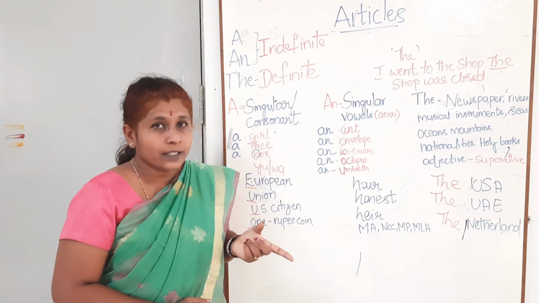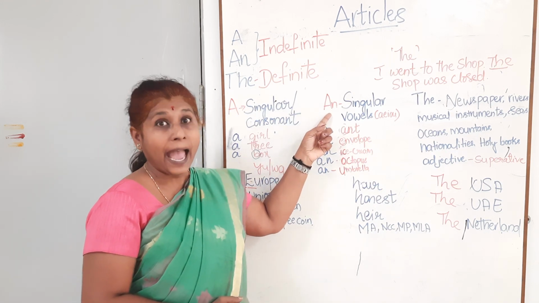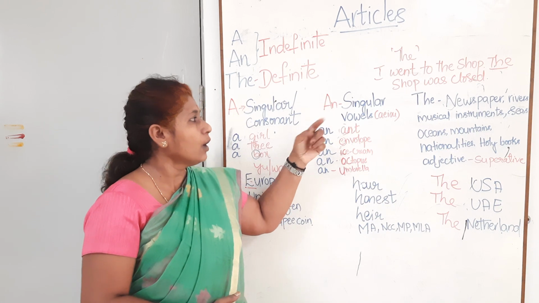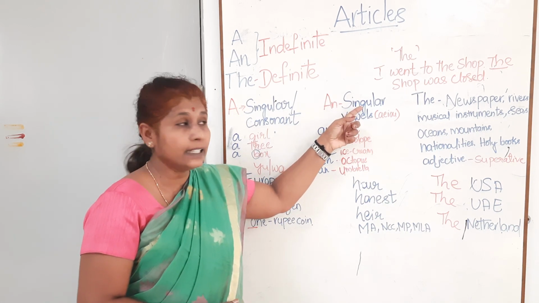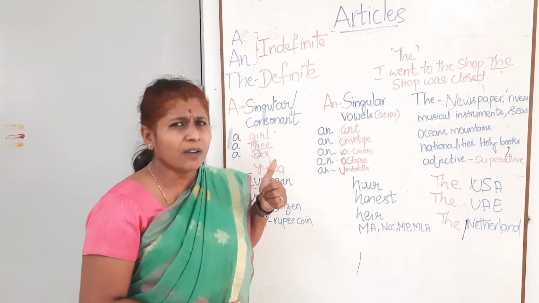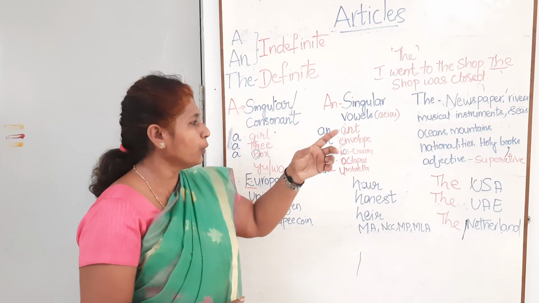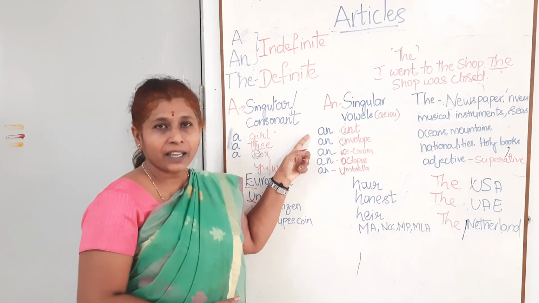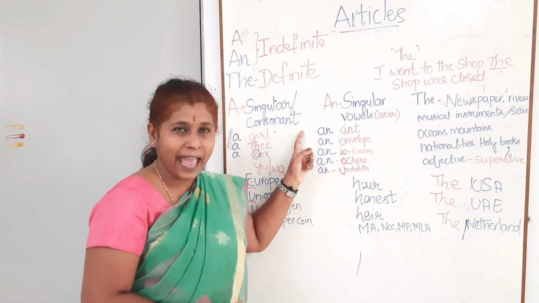The next indefinite article is an. What do you mean an? It should be used with a singular noun beginning with a vowel sound. Which are the vowels? A, E, I, O, U. So when the words begin with a vowel sound, we have to use an.